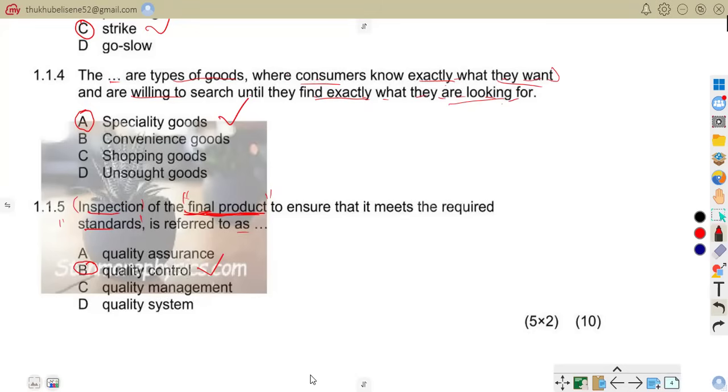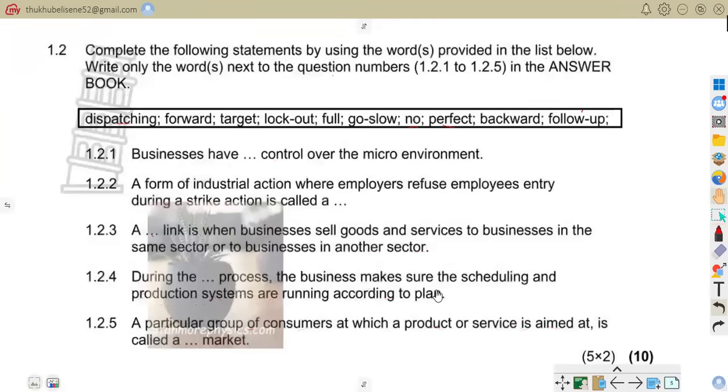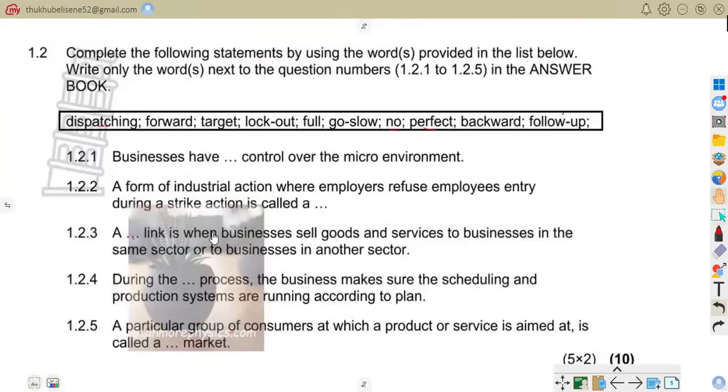Let us move on to 1.2, good people. So here we are at 1.2. 1.2 is about filling in the missing words. As it says, complete the following statement by using the words provided in the list below. Write only the words next to the question number 1.2.1 to 1.2.5 in the answer book. These are the words that we are going to use to fill in.